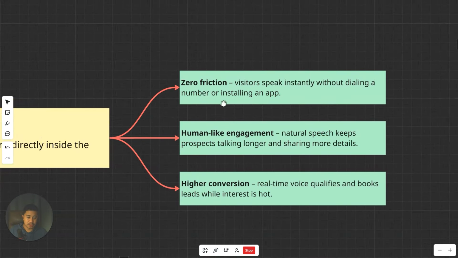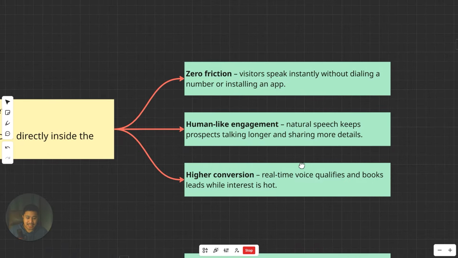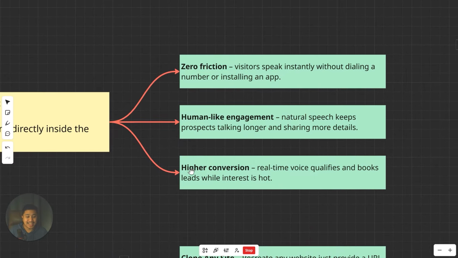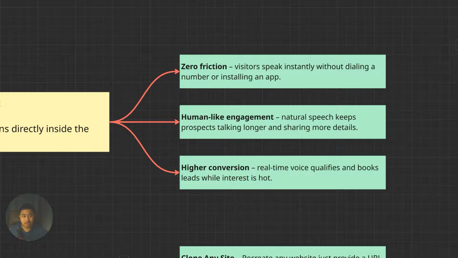And here are its capabilities. Number 1, it has zero friction. It's very easy to use because visitors speak instantly without dialing a number or installing any apps. It's very seamless to use. Number 2, there's human-like engagement. Natural speech by voice AI keeps prospects talking longer and sharing more details about them, and voice AI takes note of that. And then lastly, number 3, there's a high likelihood of a higher conversion rate compared to only using a chatbot, not to mention if we compare it to a website without a chatbot and without a voice AI widget, basically.